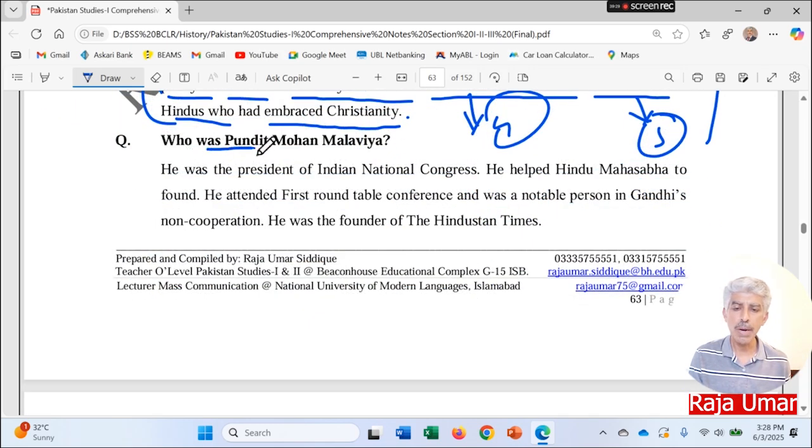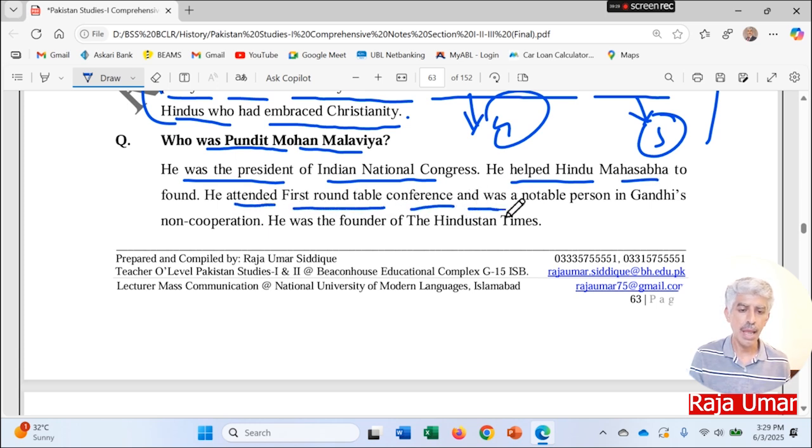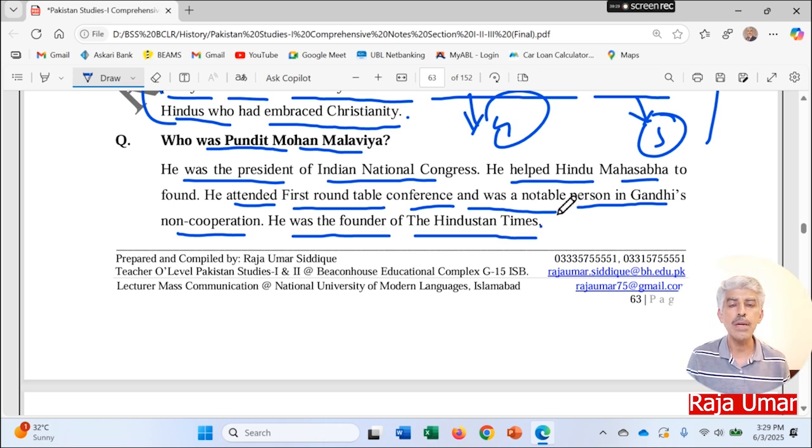Who was Pandit Mohan Malaviya? He was the president of Indian National Congress. He helped Hindu Mahasabha to found. He attended the first roundtable conference in 1930 and was a notable person in Gandhi's non-cooperation movement. He was the founder of the Hindustan Times, the news organization. You can say that the newspaper organization, the Hindustan Times, was established by Pandit Mohan Malaviya.